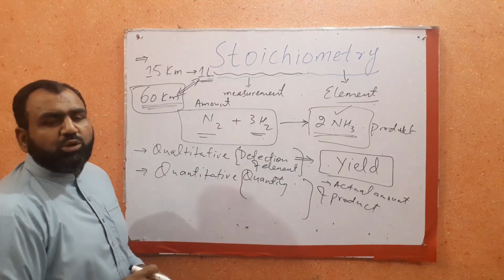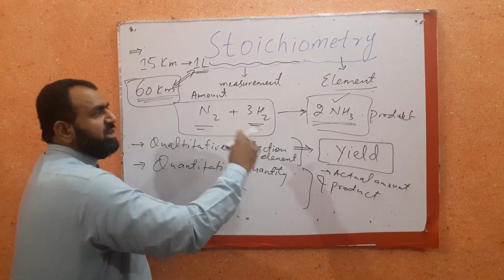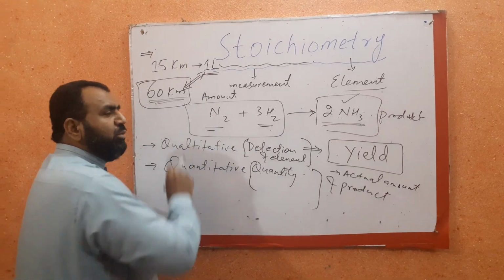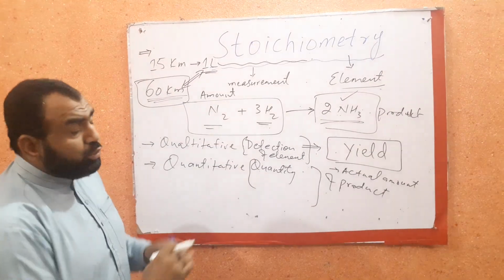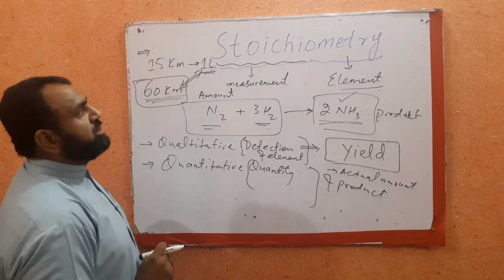So either we know the amount of reactant, we can establish the amount of product we can form, or vice versa. If we know the amount of product, then we can get the amount of reactant that should be needed for that. So this quantification is basically the necessity of stoichiometry.